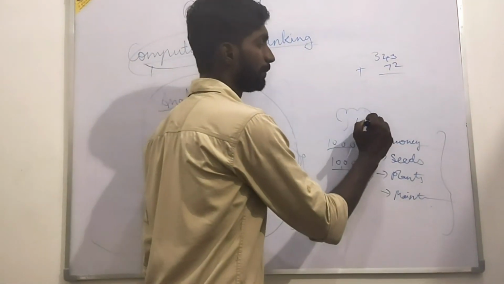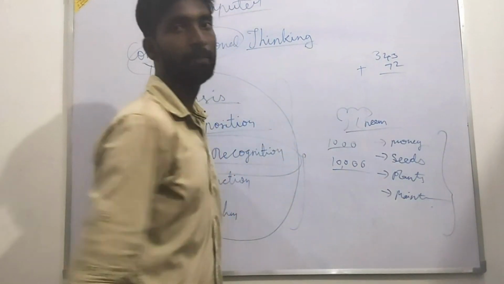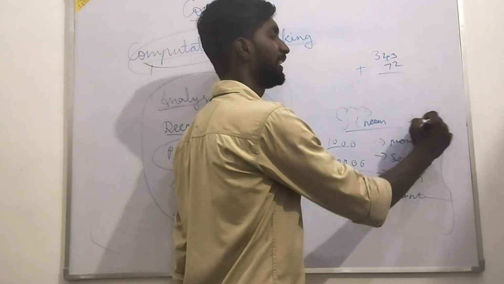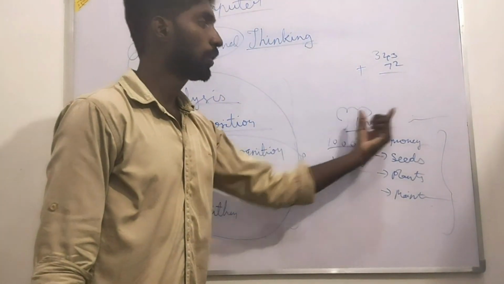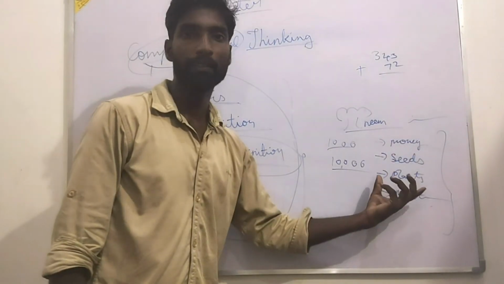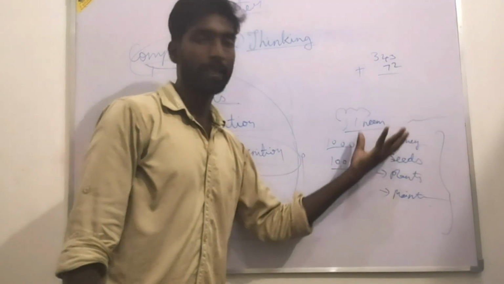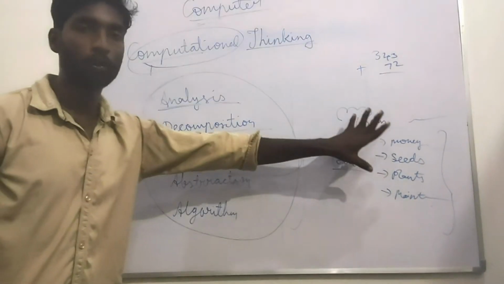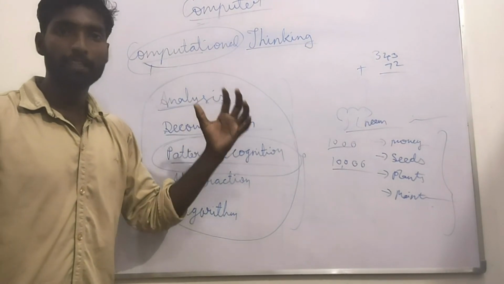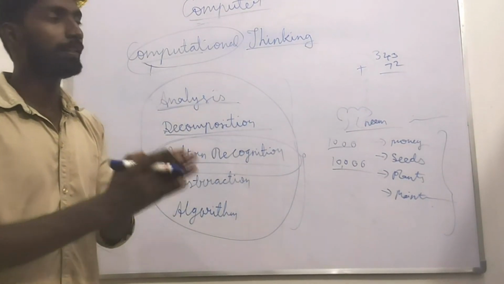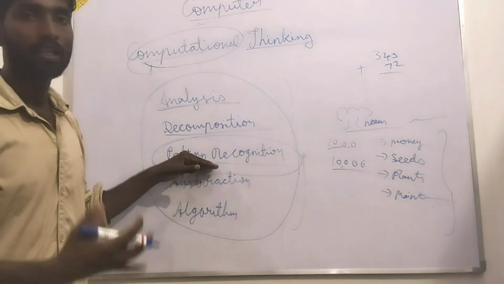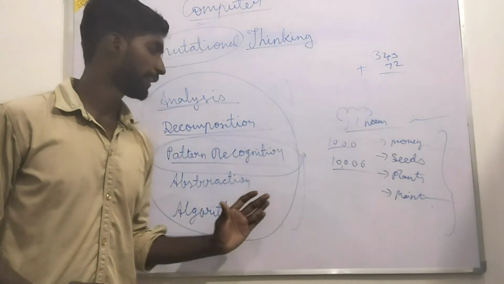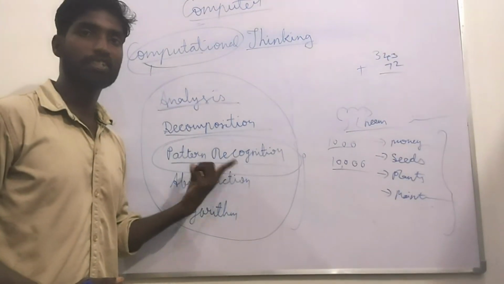If he wants to plant a neem tree but he is getting a banyan tree or any other tree, both are trees only, and both are planted the same way. So this is a pattern. He is identifying the pattern. Collecting information from multiple places, he will get some idea which pattern he should follow, and he is going to implement it. This is pattern recognition. If he does such type of work, he will be able to achieve it.